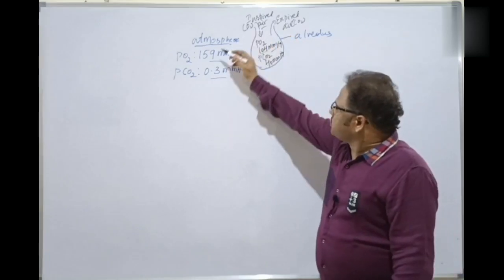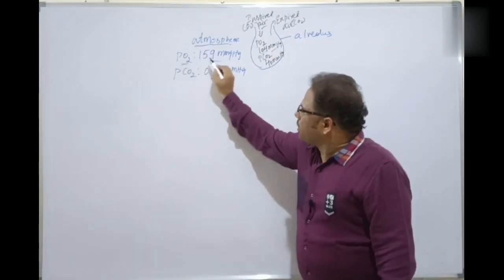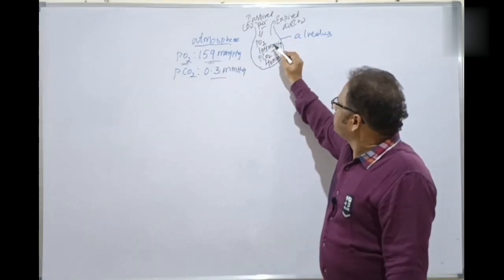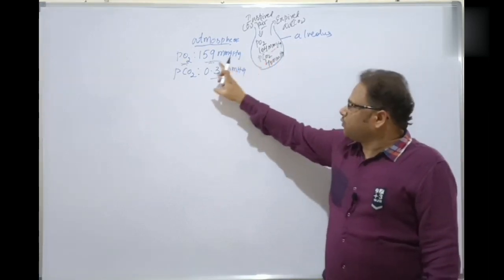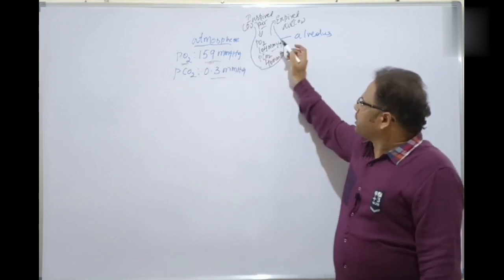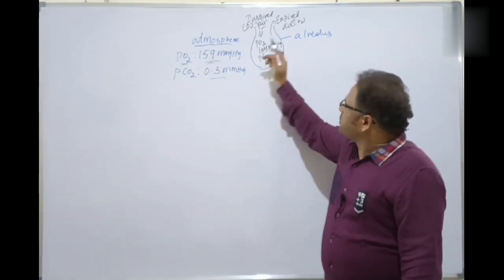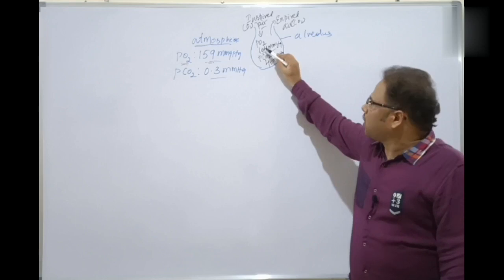So here, see here, the oxygen has more partial pressure. Here it is 159, here it is 104. The partial pressure of oxygen is more in the atmosphere, whereas it is lesser in the case of the alveoli. This is 104 mmHg.